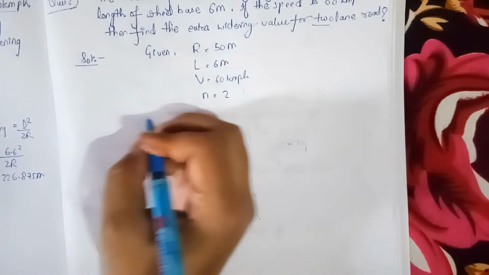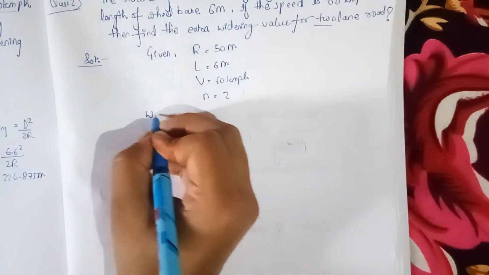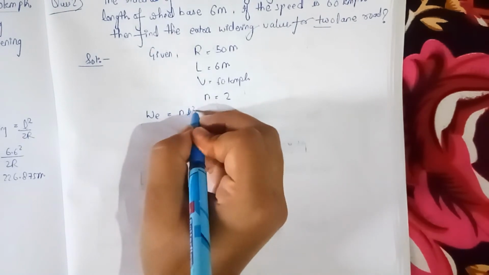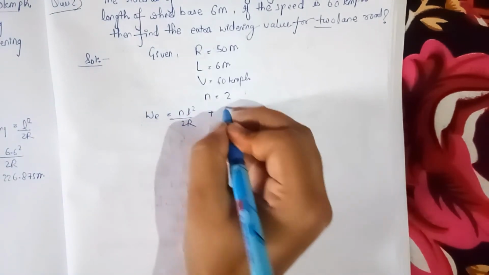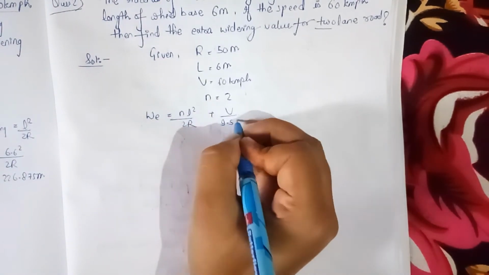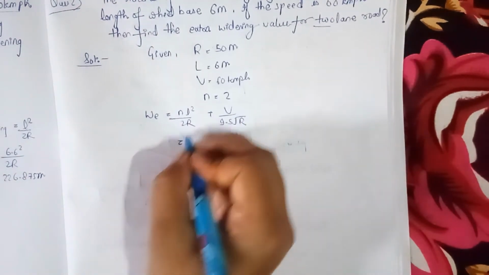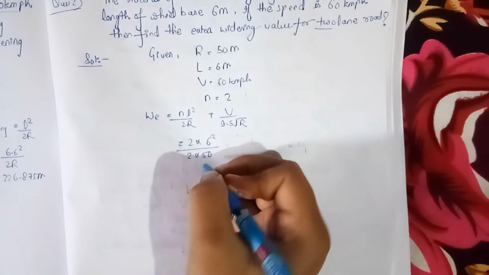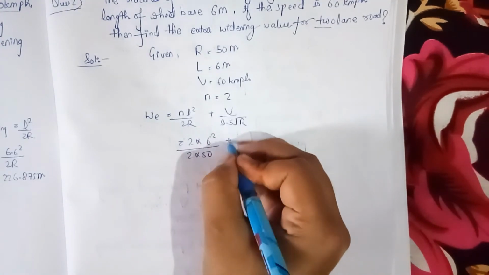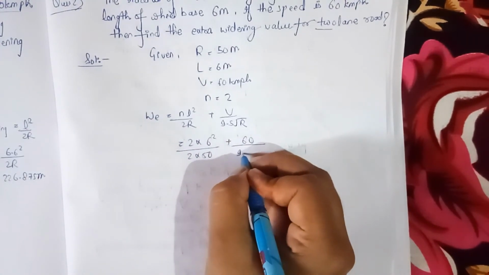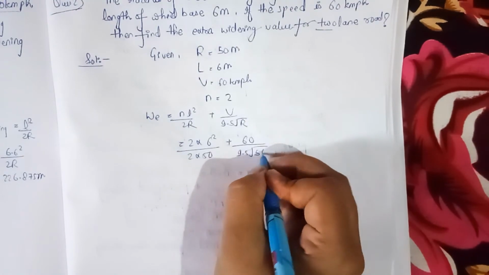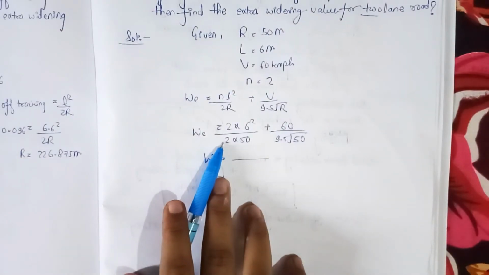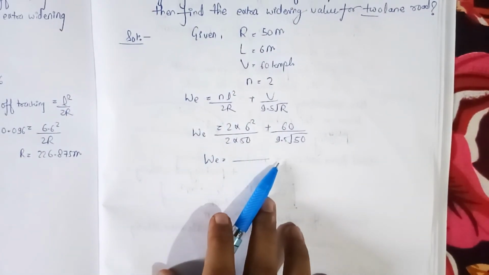Okay, we will solve this question simply, and we will write the formula of extra widening here, nL square upon 2R plus V by 9.5 under root R. Here n is 2, L is 6 square divided by 2 into 50, plus V is 60 upon 9.5 into under root of 50. Okay, you can simply solve this value and give your answer in the comment section.